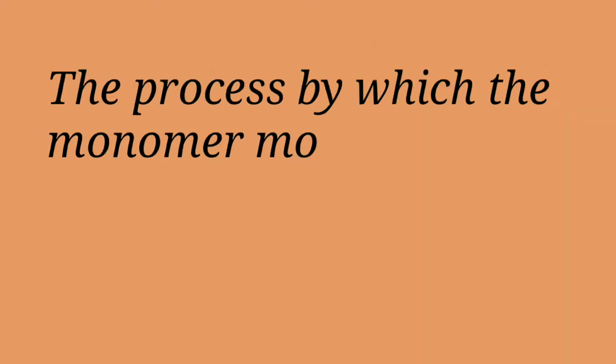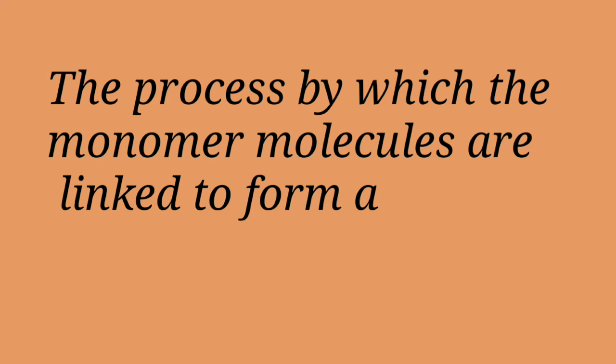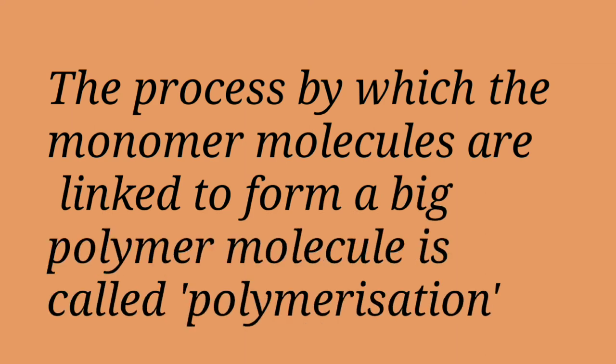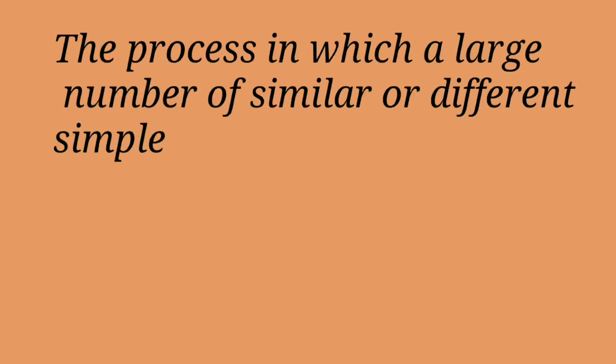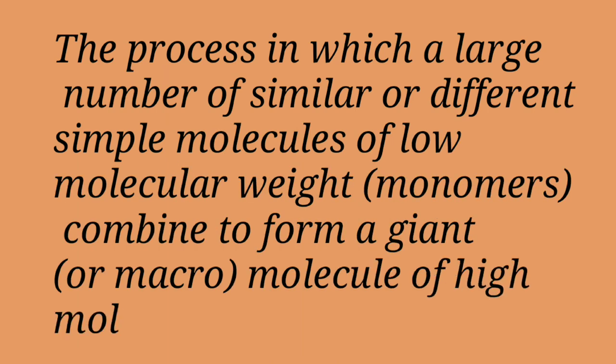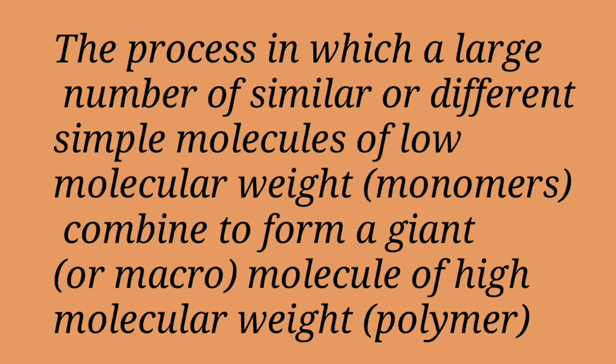And students, the process by which the monomer molecules are linked to form a big polymer molecule is called polymerization. That is, we can say that polymerization is a process in which a large number of similar or different simple molecules of low molecular weight, that is monomers, combine to form a giant molecule or macromolecule of high molecular weight, that is polymer.